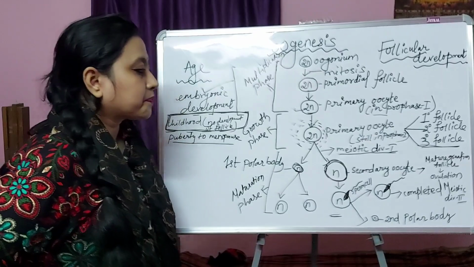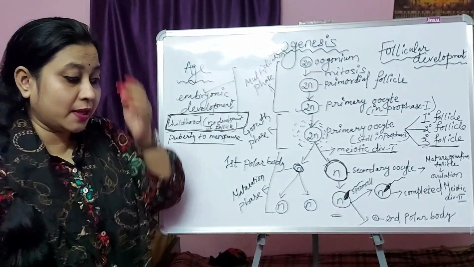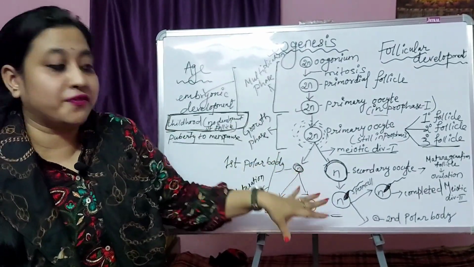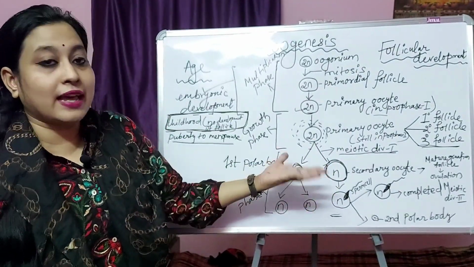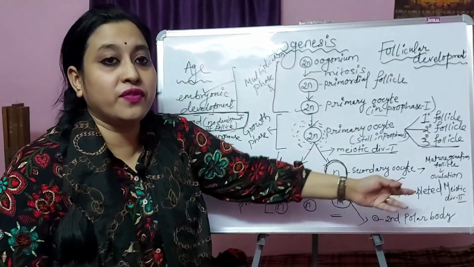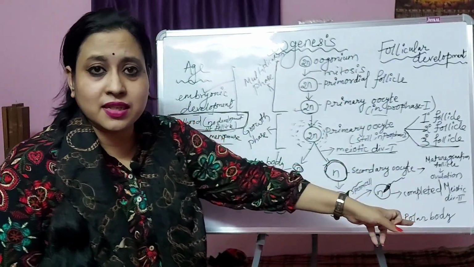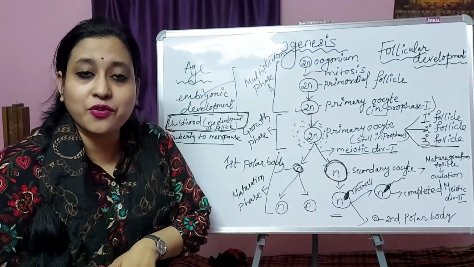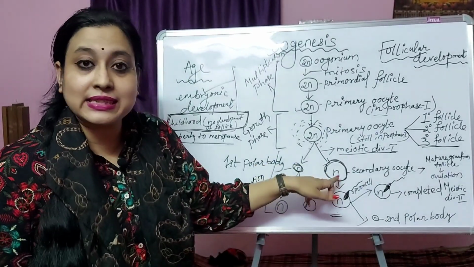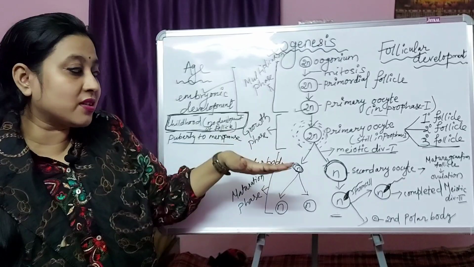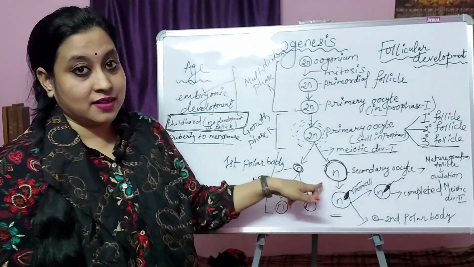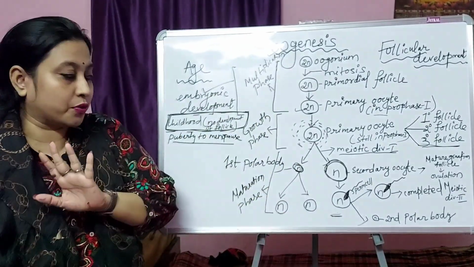Then what happens? Every month, remember this is a very important point, in this part the students are very much confused. They ask, ma'am, why did this happen, we are not getting your point, what is ovulation, is the ova not released in ovulation? No, ova is not released in ovulation. Every month in ovulation the secondary oocyte is released. This part students get very much confused. They ask several kinds of questions from this part. That's why I made this video for you.